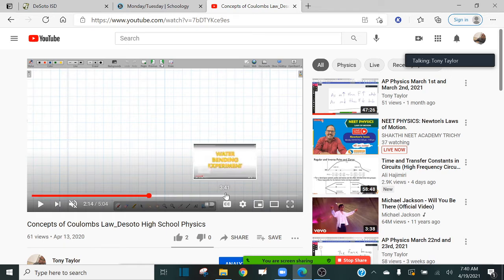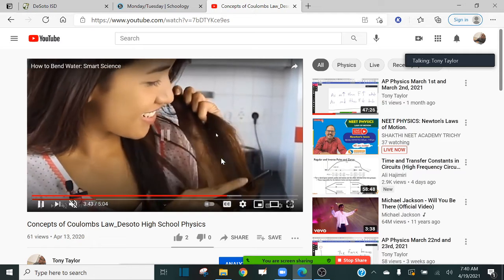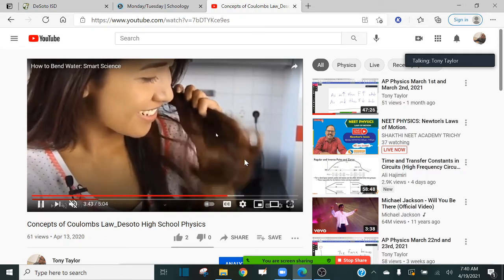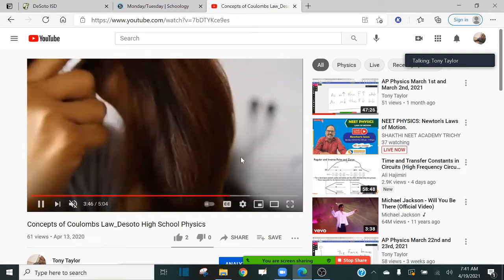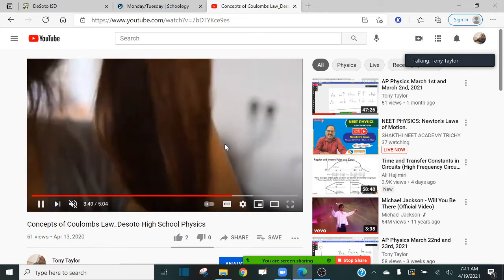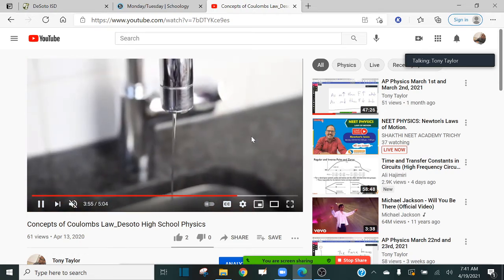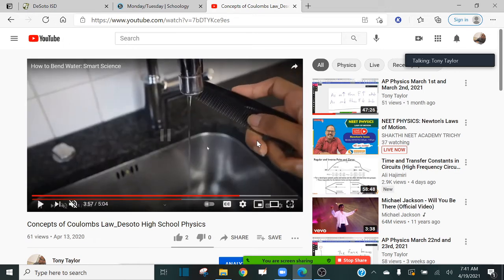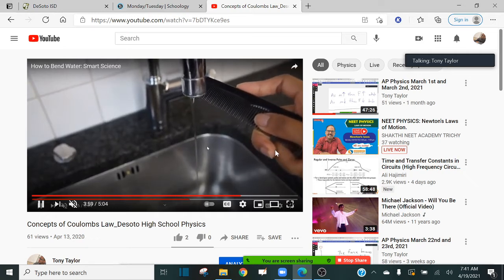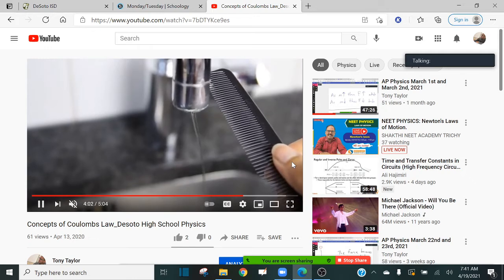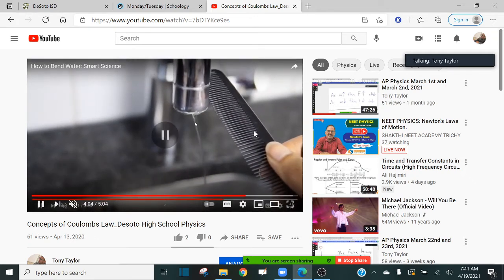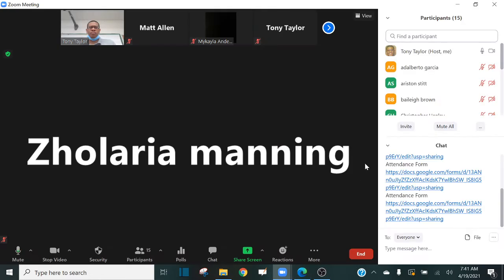Okay, and I showed you guys an example of this last time, how you can see this attraction in nature, because this little girl here, she has a comb, and as she's combing her hair, remember what friction is doing. Friction is taking electrons from her hair, and it's putting the electrons on the comb. So the negative charge of the comb attracts the positive charges on the water molecule, and that's what causes this bending effect right here. So there's an attraction. Okay, and again, like I said, that's a really good experiment to try at home if you guys have never tried that before.